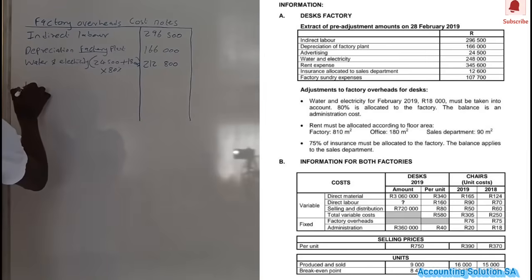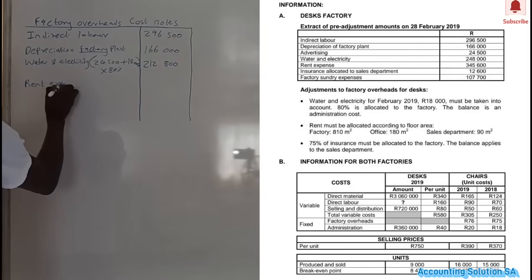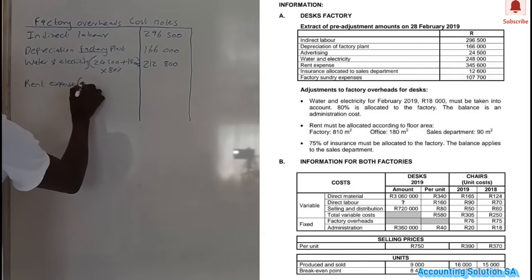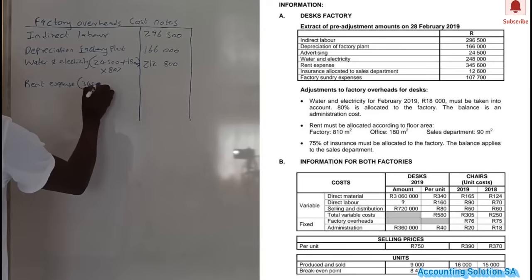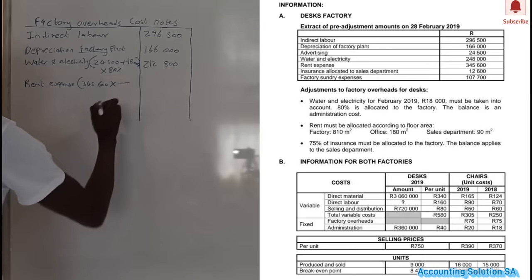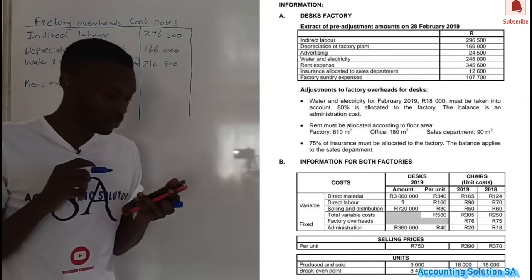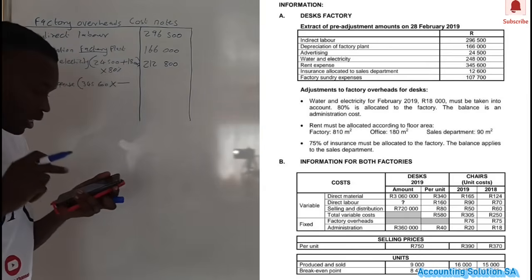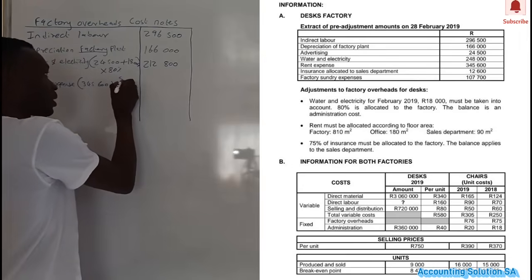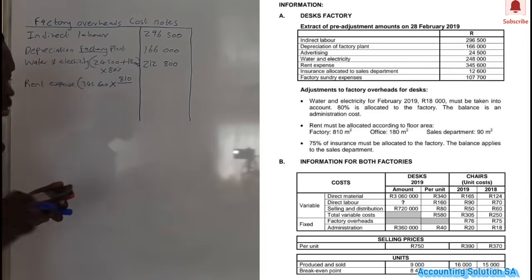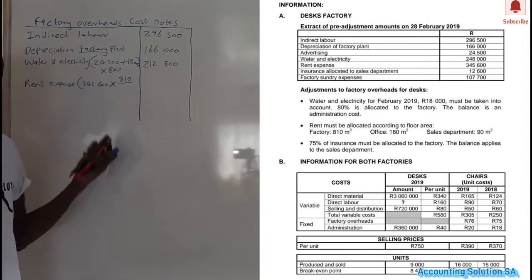Then rent expense, we have to open a bracket and say 345,600 multiplied by, on top we put what we are looking for. We are looking for what? For rent for factory, which is 810. And on the bottom we put the total of everything.